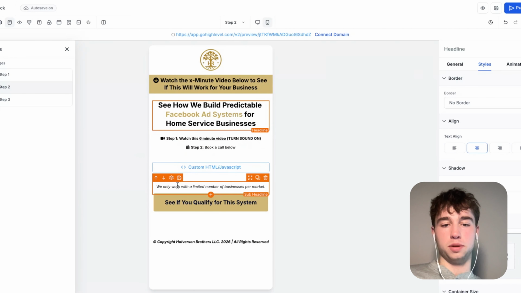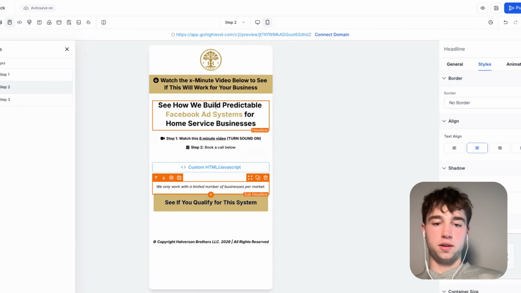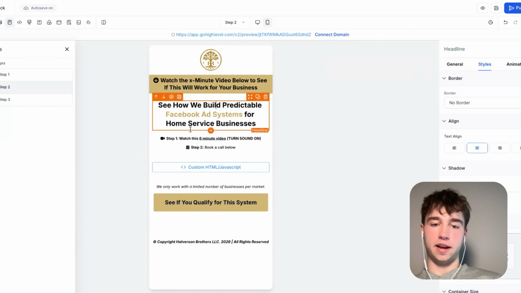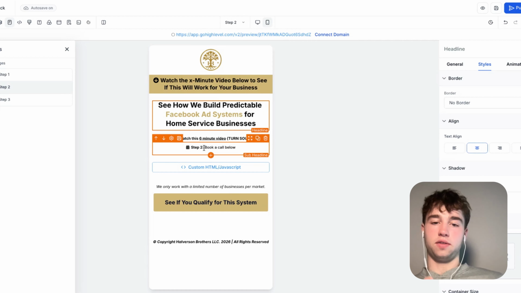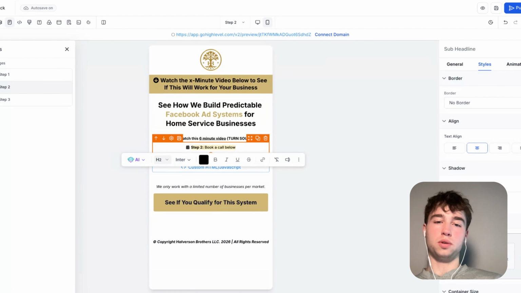We have the scarcity element built in, with "we only work with a limited number of businesses per market." So that's something to keep in mind. We already have the scarcity element. We just need to add, probably just have the little book a call thing. Maybe just make the step 2 a little more specific.